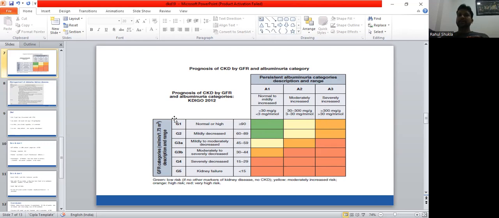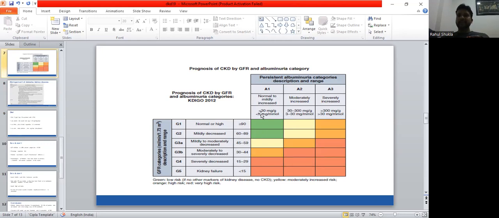Similarly, based on the GFR, it has been divided into five stages. G1 stage is when GFR is normal or high, more than 90 ml per minute. G2 stage is 60 to 89. G3 is further divided into A and B, 45 to 59 and 30 to 44, mild to moderate decrease and moderate to severely decreased GFR. Then stage G4 is severely decreased GFR, that means 15 to 29 ml per minute. And stage 5 is when the GFR falls below 15, which is also known as end stage kidney disease.